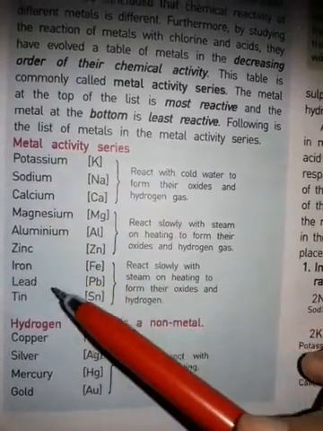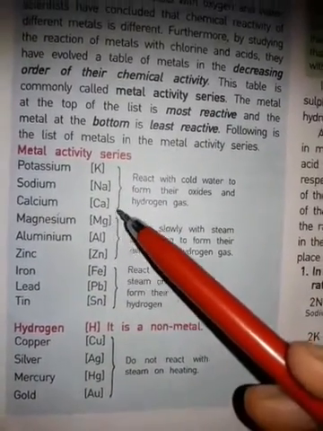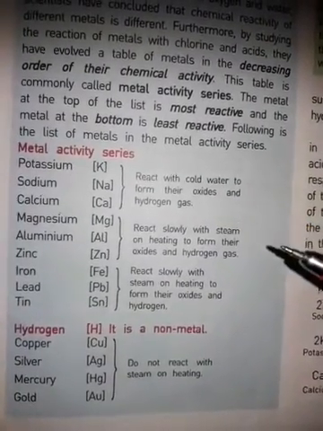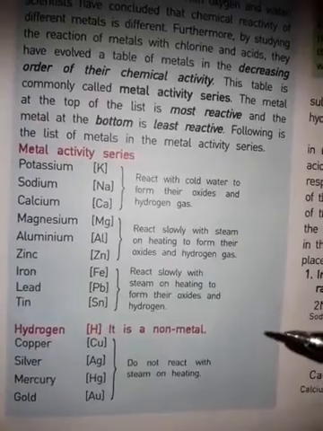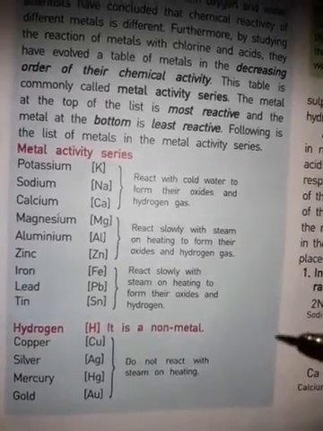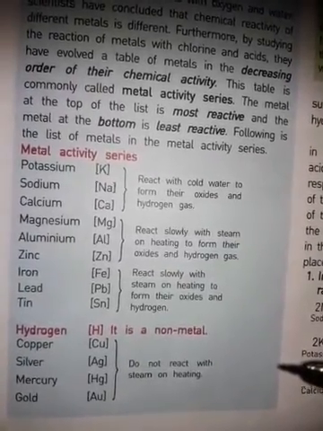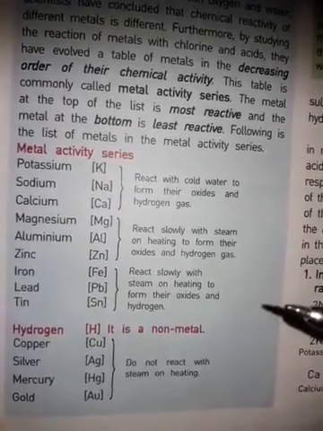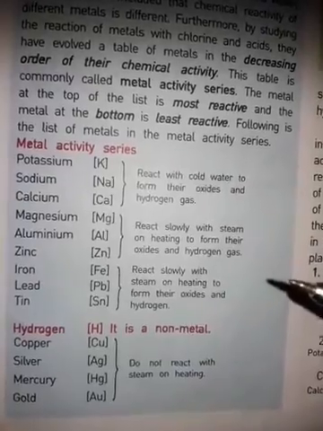In this you have seen that they form their oxides and hydrogen gas is released. In the case of magnesium, aluminium and zinc, their oxides form and hydrogen gas is released. And in the case of zinc, iron, lead and tin, when they react with steam on heating, their oxides are formed and hydrogen gas is released.